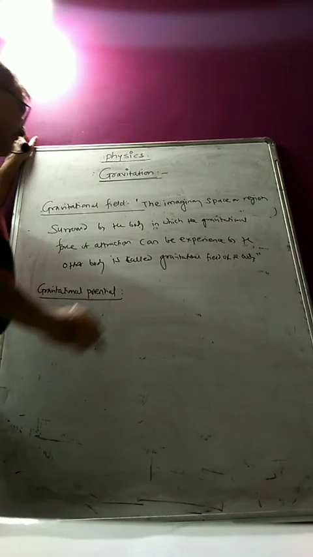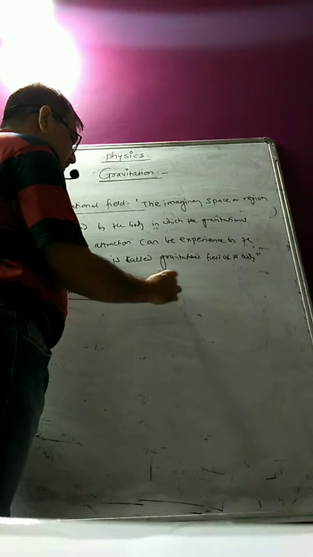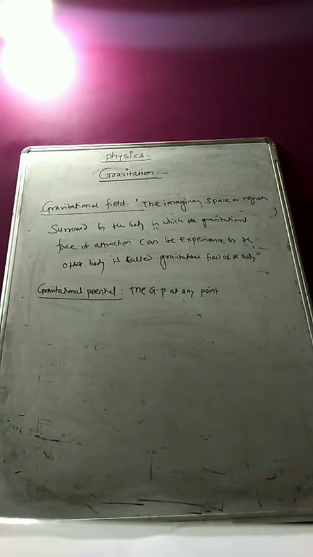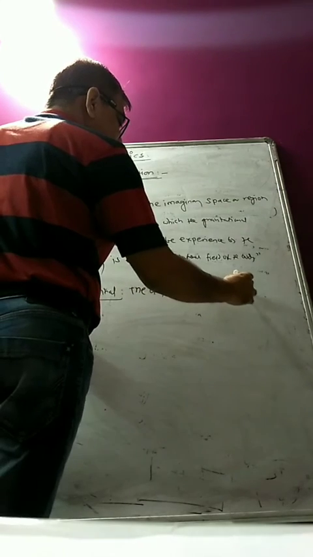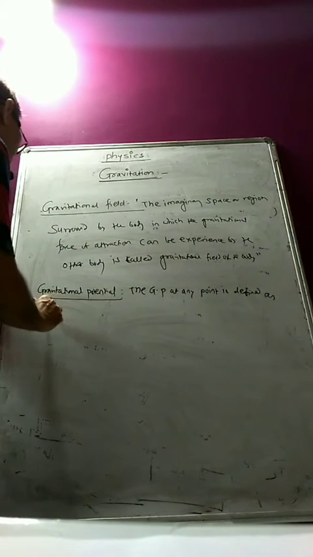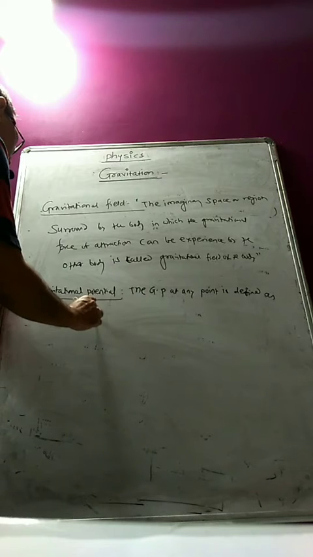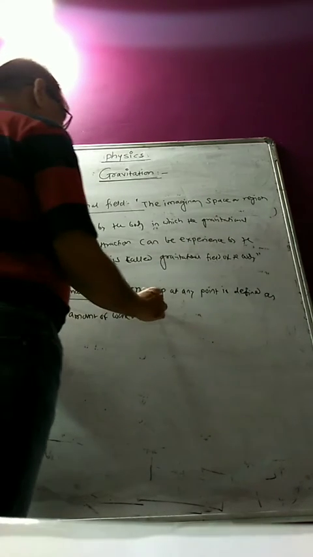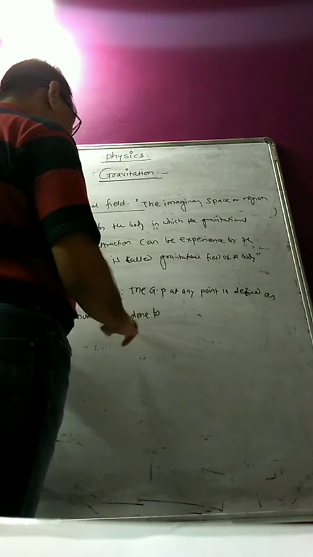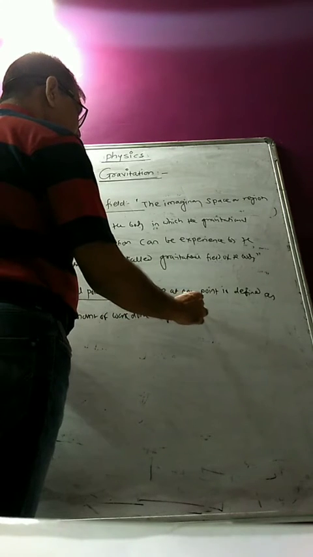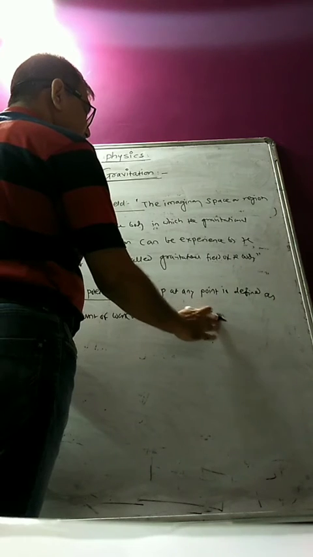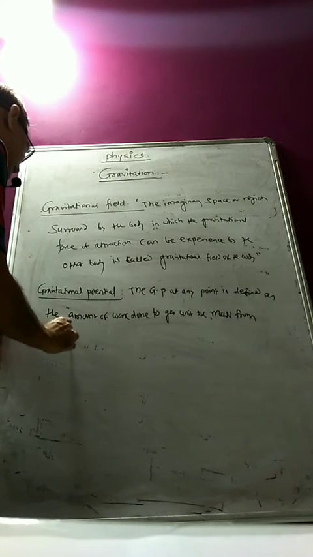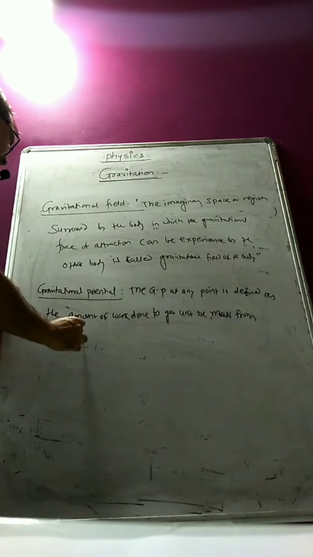Okay, gravitational potential at any point is defined as the amount of work done to get the unit positive mass from infinity to that point.